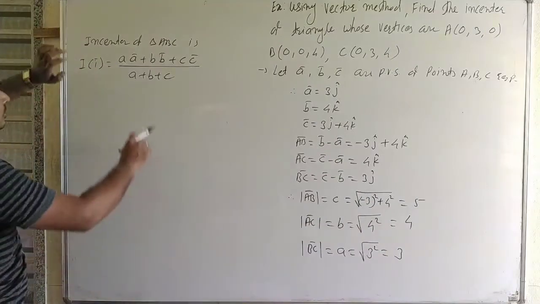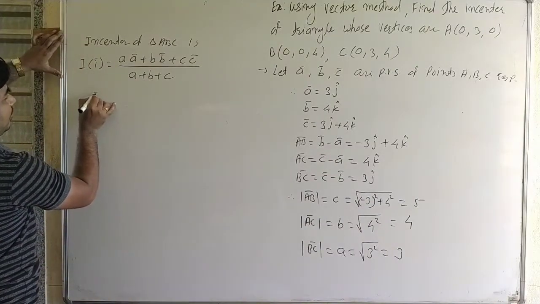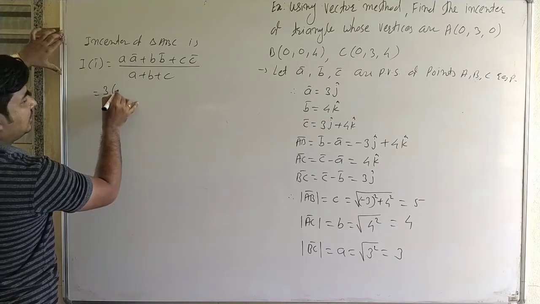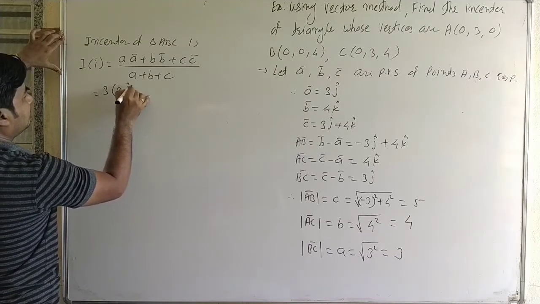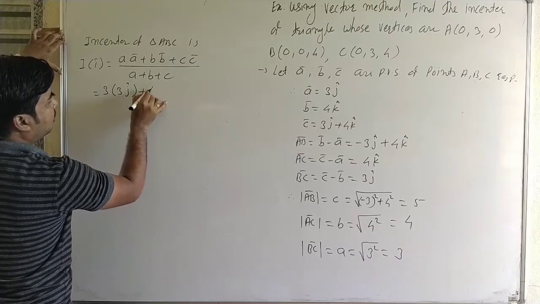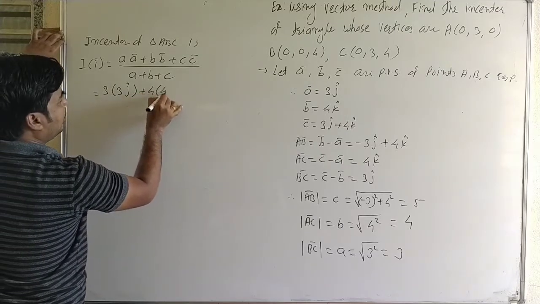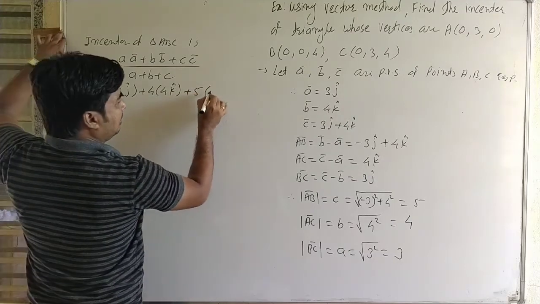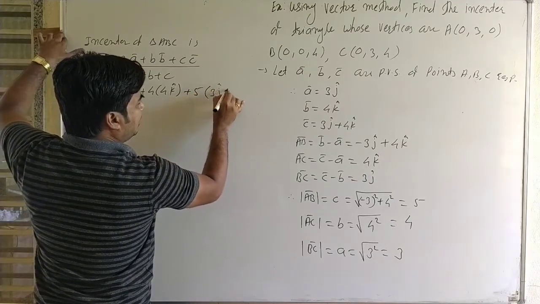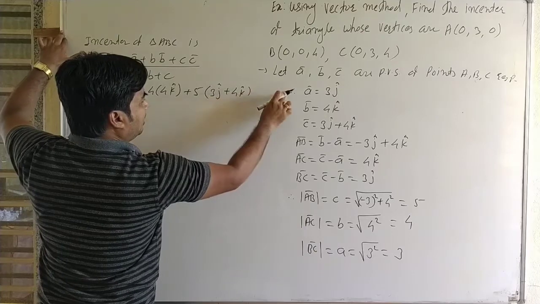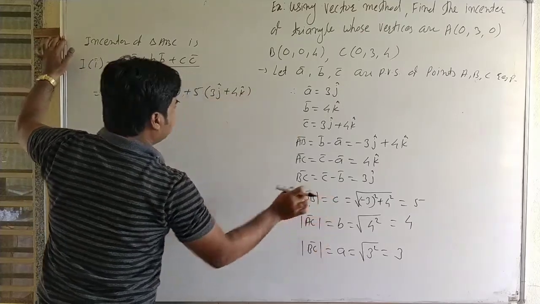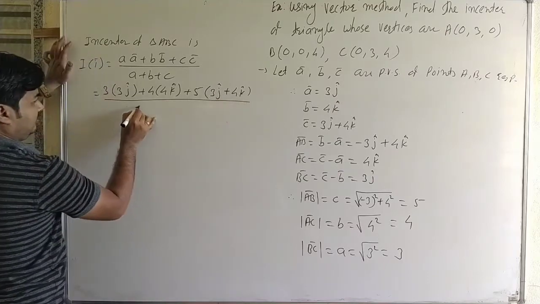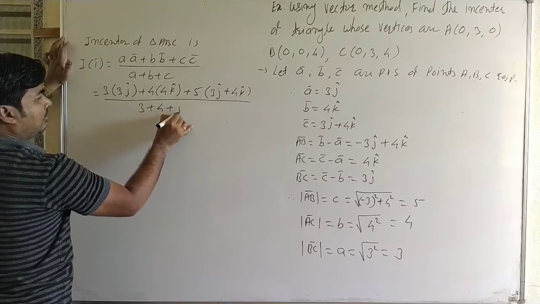Then we know the formula for the incenter. Put all values: a, it is 3, a bar, it is 3i, plus b, it is 4, b bar, it is 4k cap, plus c, it is 5, c bar, it is 3j cap plus 4k cap, upon 3 plus 4 plus 5.